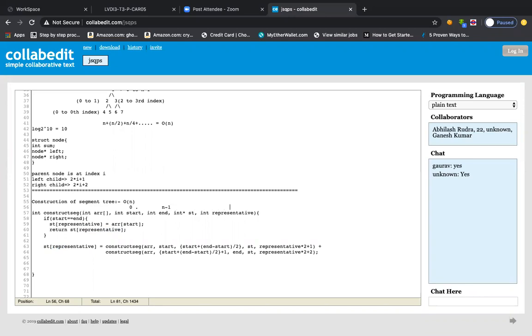But here a new function call is being called, so it will be 0 into 2 plus 1, so it will be 1, and then 2. So this representative will be some other value. You should not confuse whether these two representatives are the same, because they will be different: they belong to two different function call stacks.